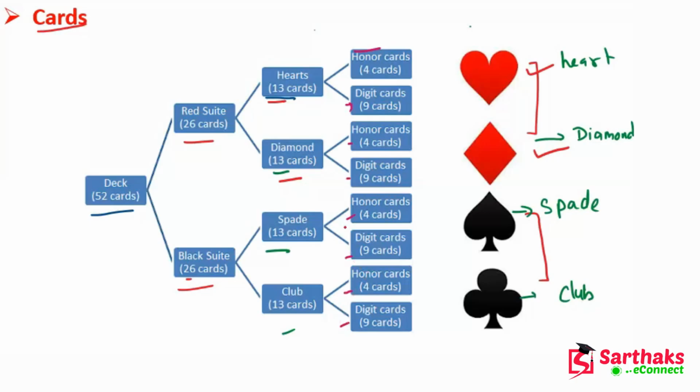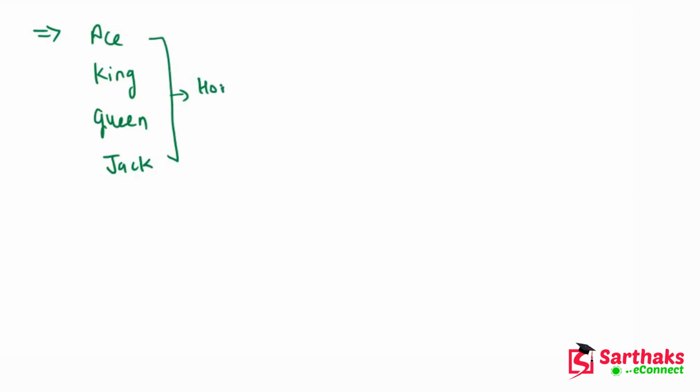Got it. Now what is an honor card? In honor cards there are four main cards, so we can write here: ace, king, queen and jack. These four cards are called honor cards.